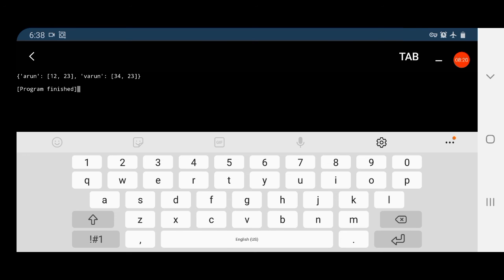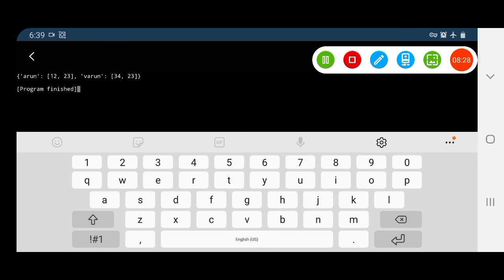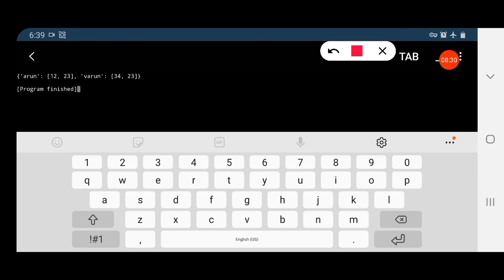That is, sometimes Varun will be first. There is no index here. At the first position Arun is there, second position Varun. But this order is not constant like in our list. This order may change.